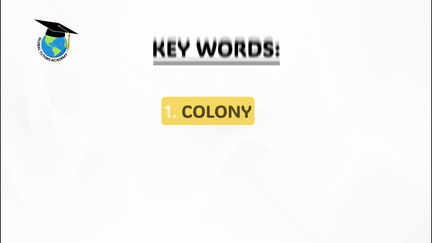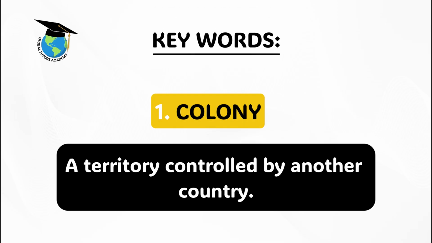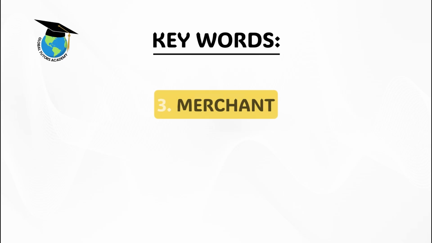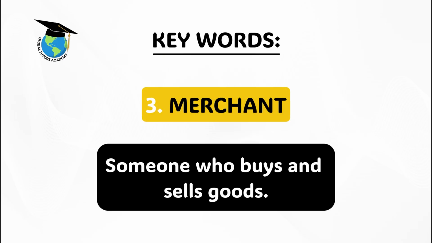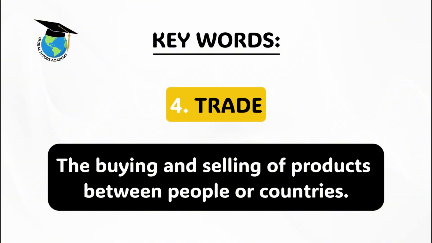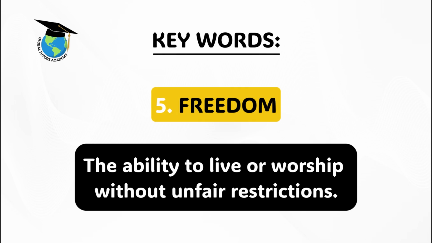1. Colony. This is a territory controlled by another country. 2. Governor. A person chosen to help lead a colony. 3. Merchant. Someone who buys and sells goods. 4. Trade. The buying and selling of products between people or countries. 5. Freedom. The ability to live or worship without unfair restrictions.